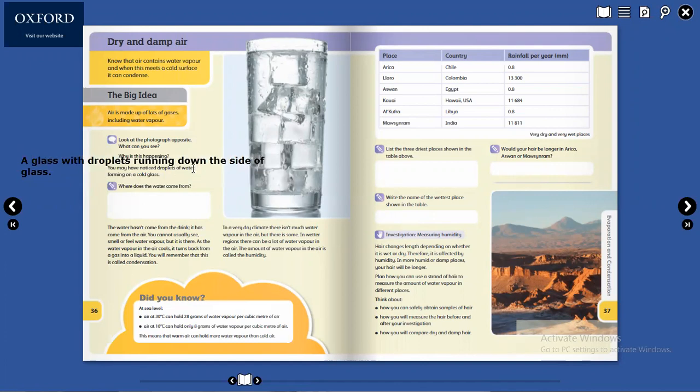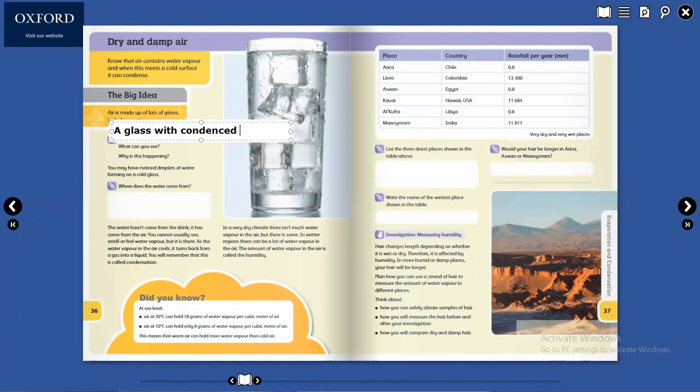A glass with droplets running down the side of the glass. So let's make it: a glass with, you can write, condensed droplets.